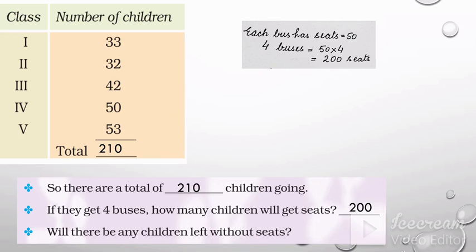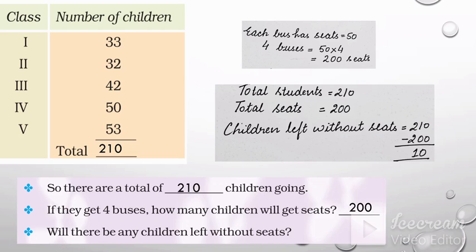Now, will there be any children left without seats? As you have seen, there are a total of 210 children and 200 seats. So, the number of children is more than the number of seats. Then, we will find out how many children will be left without seats. For this, what will we do? We will do subtraction. Total students 210, total seats 200. So, children left without seats are 210 minus 200, which is equal to 10.